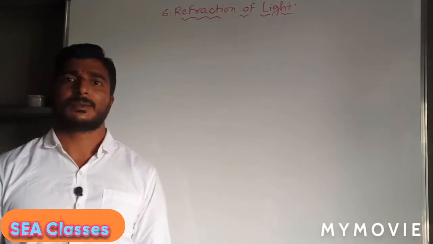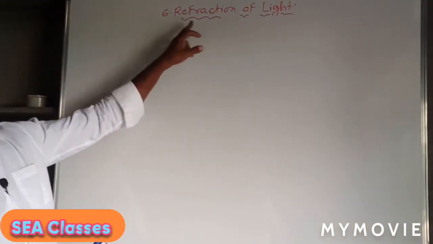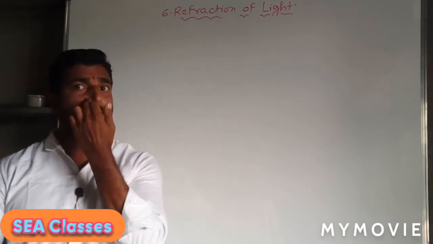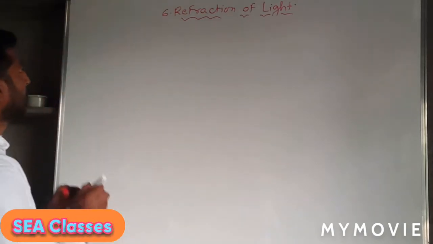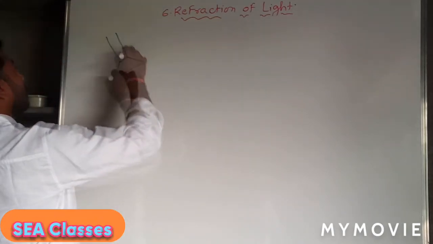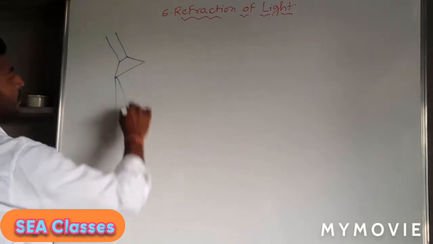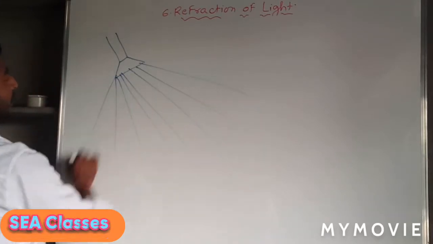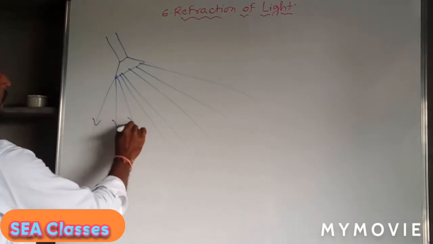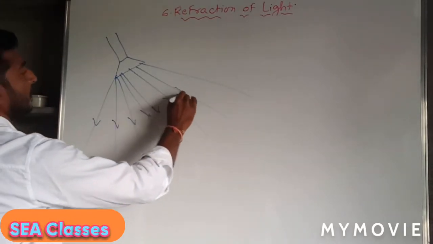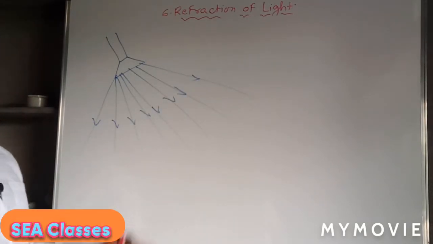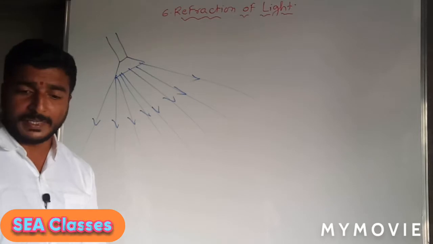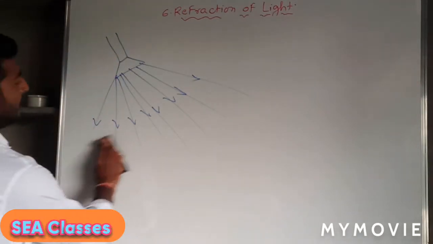Hello everyone. Today we will study the 6th chapter, Refraction of Light. You know that light travels in a straight direction. So when light is emitted from the source, the light ray travels in a straight direction. Now when this light falls on the surface of any object, how does it behave?